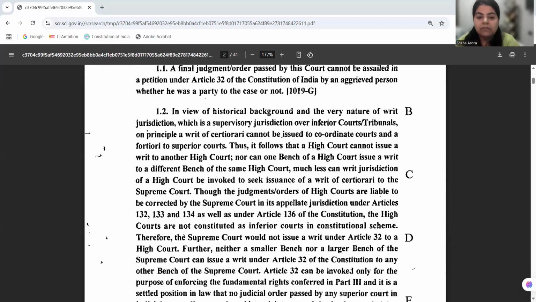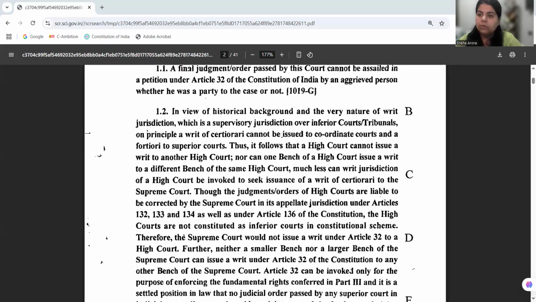So because she was left with no statutory remedy, because review is the last stone that you can turn to establish your case, but even her review was dismissed. Since she wasn't left with any statutory or constitutional remedy, she is invoking the court's jurisdiction by way of Article 32. Okay, because Article 32 guarantees that if there is a violation of fundamental rights, one may come under Article 32.